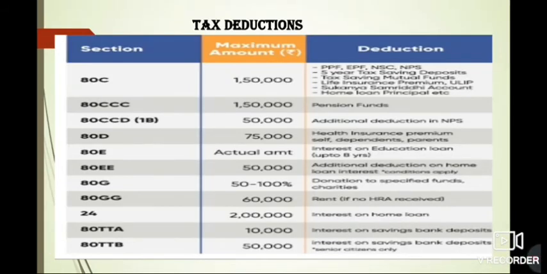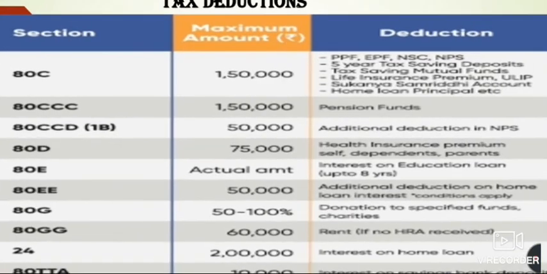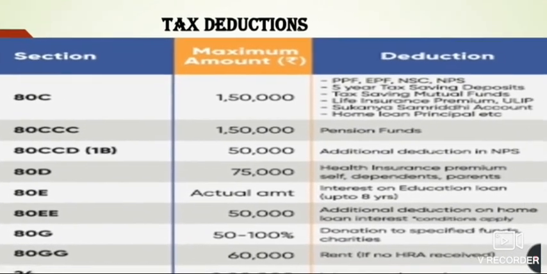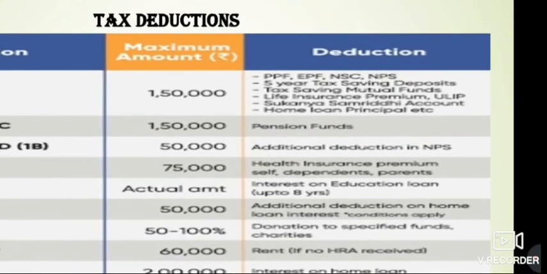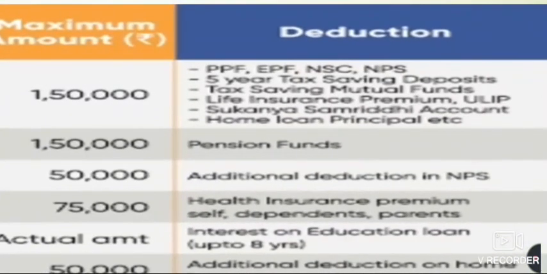Then after calculating the income from all the five heads, there are certain deductions that we can have. The first one is under section 80C. In 80C, the maximum amount of deduction that we can take from taxable income is rupees 1,50,000, and that deduction can be from the PPF account, EPF account, NSC account or NPS.